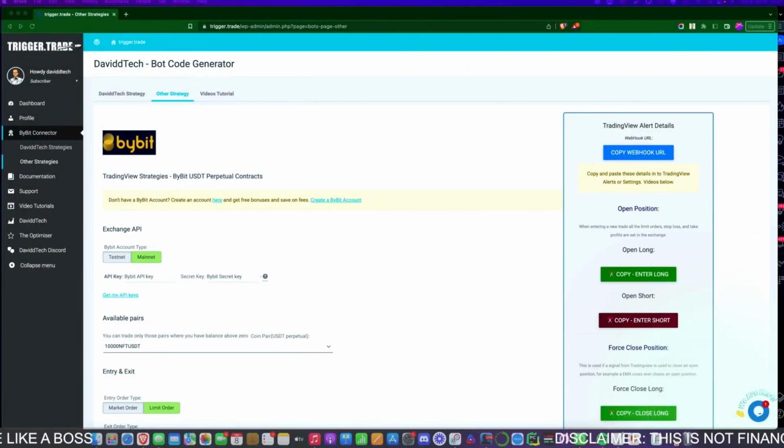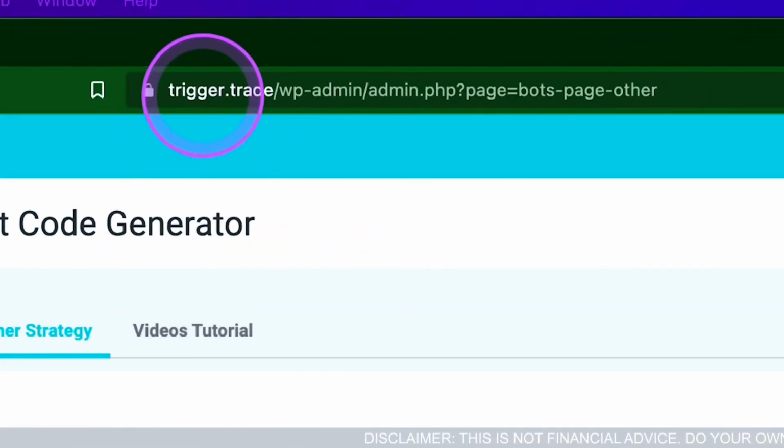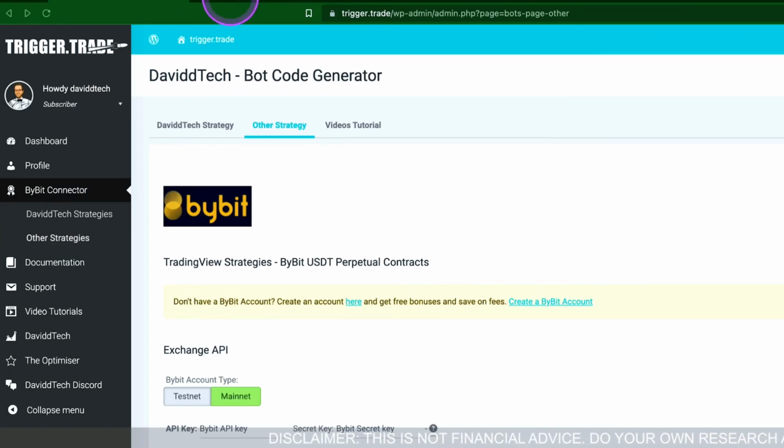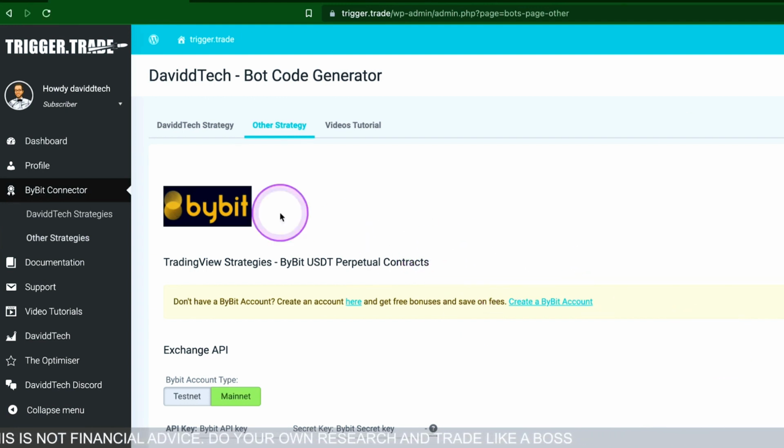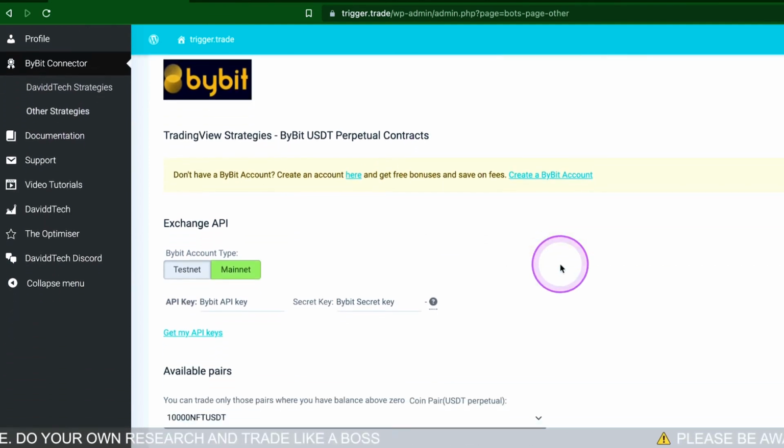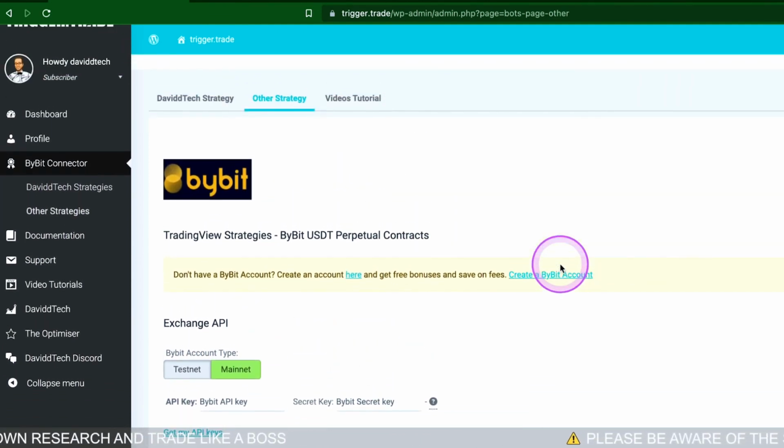Now if I move myself from the screen here, as you can see, I'm on Trigger Trade, so it's www.trigger.trade. If you go to this website here, anybody that's using David Tech as a Patreon gets free access to unlimited bots to this platform here. I've clicked on other strategies just here because it's a strategy that we're going to be connecting to Bybit.